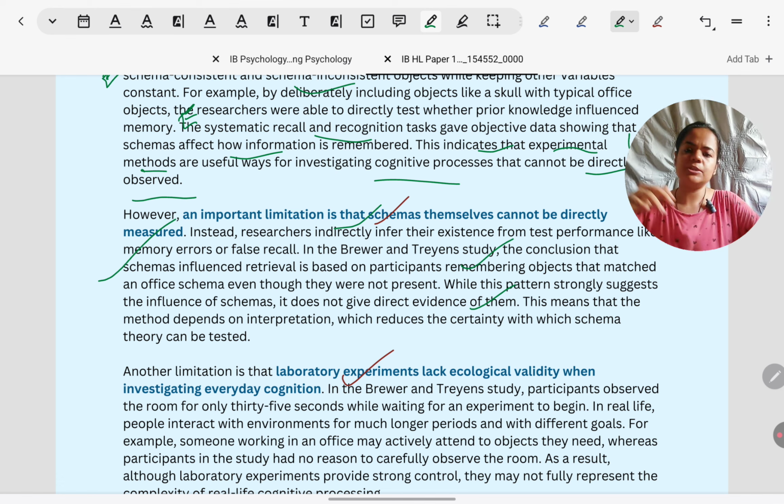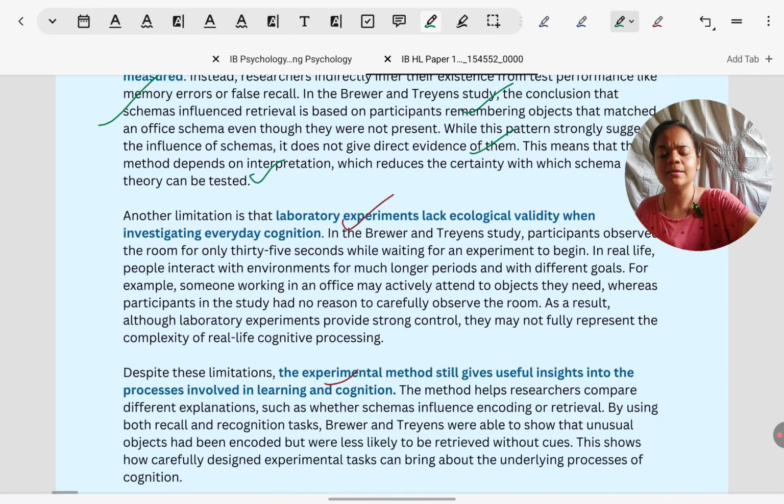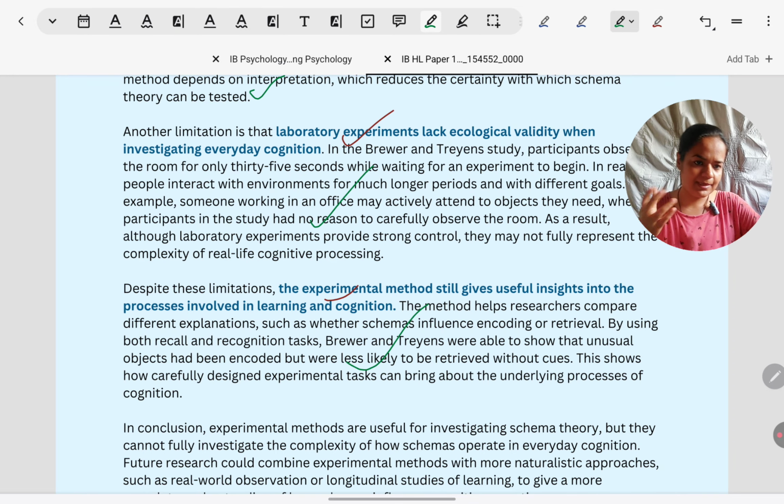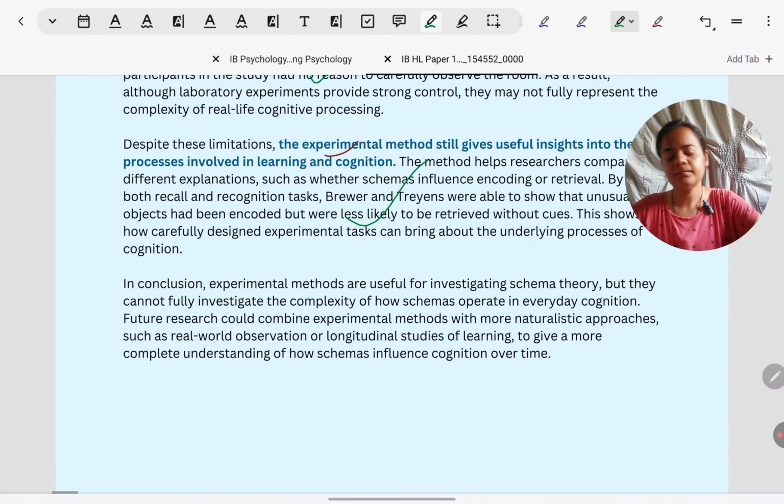Why is this a limitation? We can only assume that schemas were being used by the participants, but we have no concrete evidence. So definitely relating back to schema theory in the link, we are not very certain of the existence of schemas, which can make the theory itself lose credibility because the evidence that is available is not giving very solid evidence for the existence of schemas. In the same way, 2 more paragraphs have been structured.